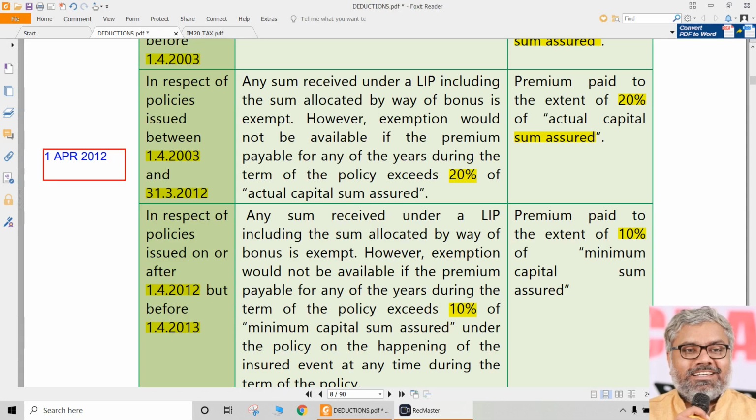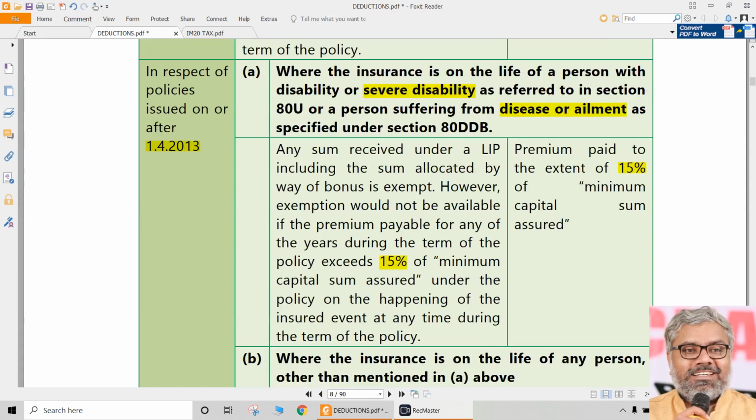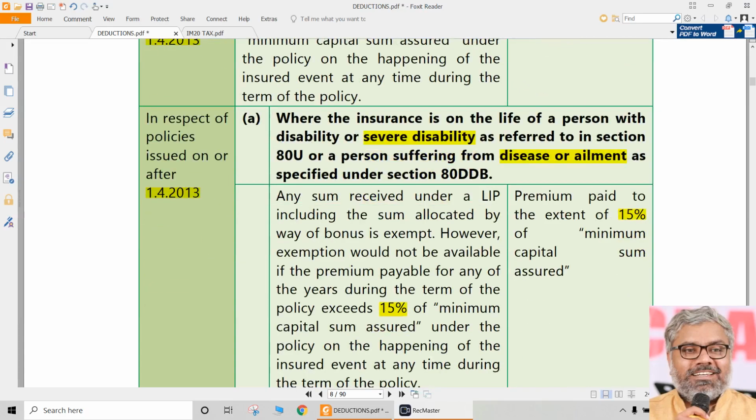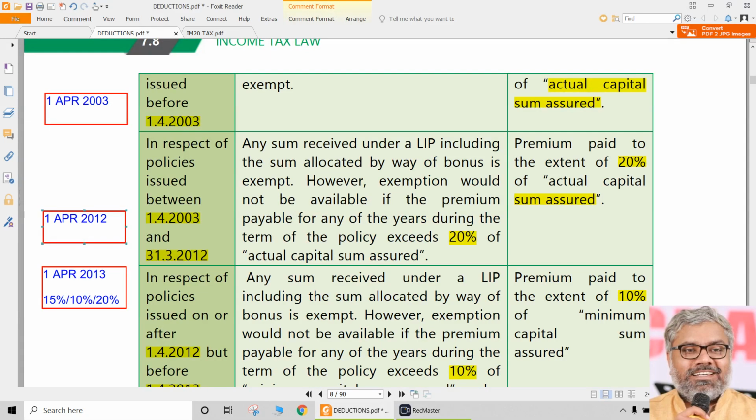So what about for disabled persons? For disabled persons, the same thing can be 1/4/2013 for disabled. So for a normal person, the date to be remembered is 1/4/2012. Policies issued on or after 1/4/2012, the premium amount should not exceed 10% of the capital sum assured. For the policies issued prior to 1/4/2012, the premium amount should not exceed 20% of the sum assured.